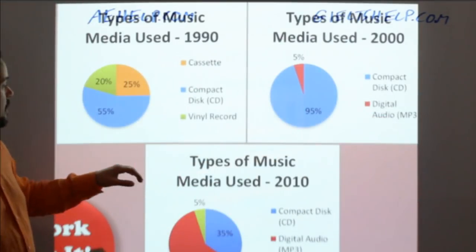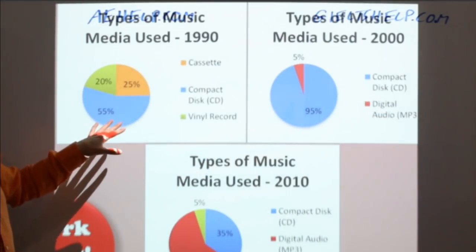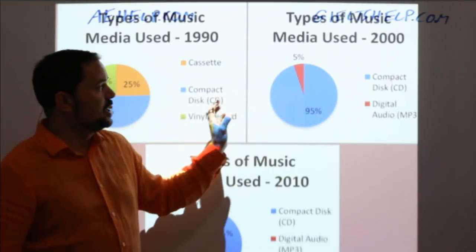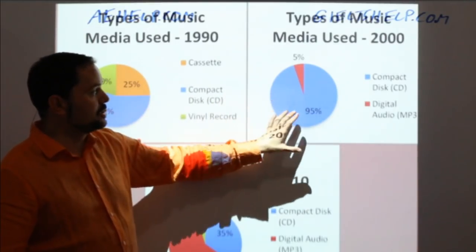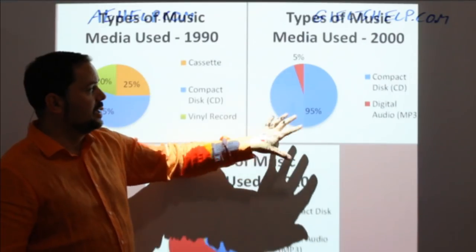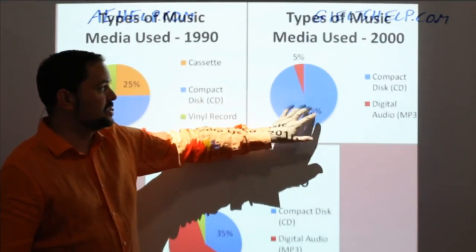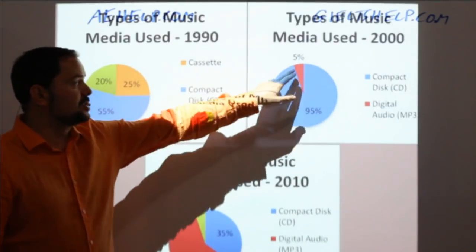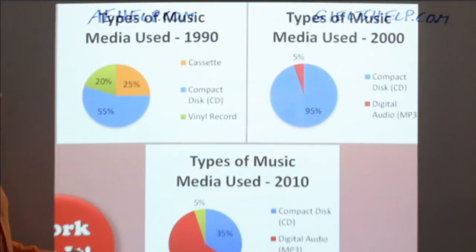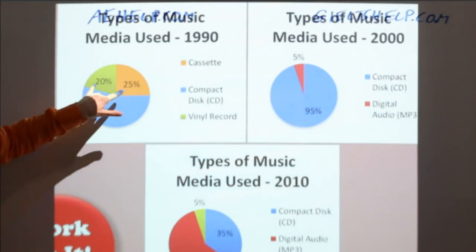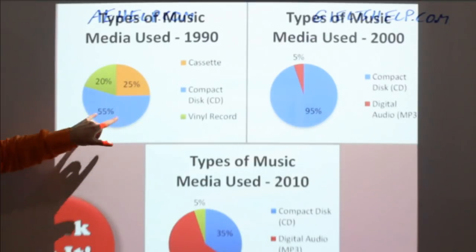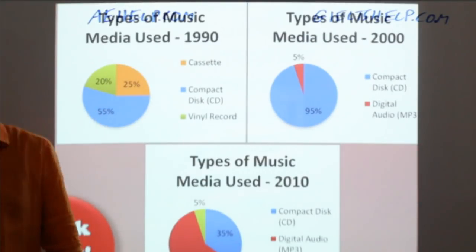Now, of course, right away, I can see that there is a big change in the types of media used for listening to music, okay? Here, there's a huge blue piece, which is all the compact disc, and a small little red piece, which is digital audio. And then here, you have these kind of equal-sized portions and this bigger blue piece of compact disc.